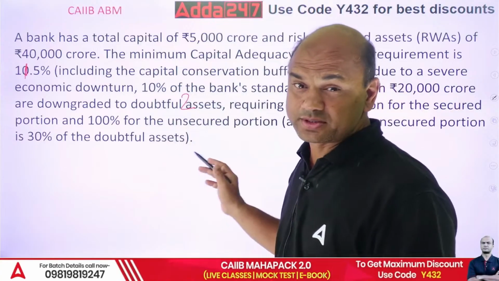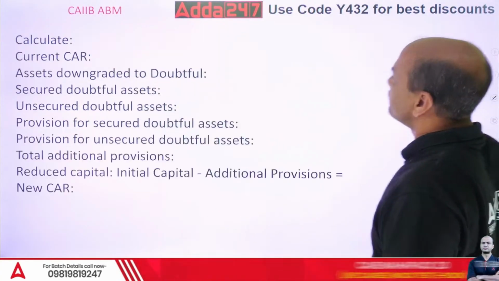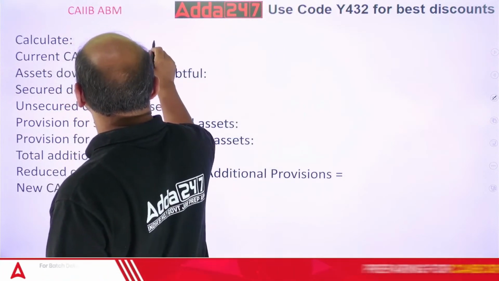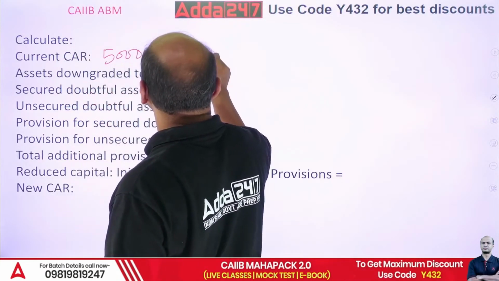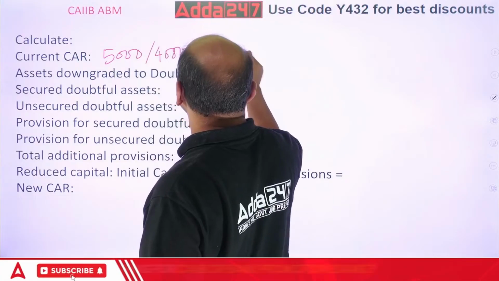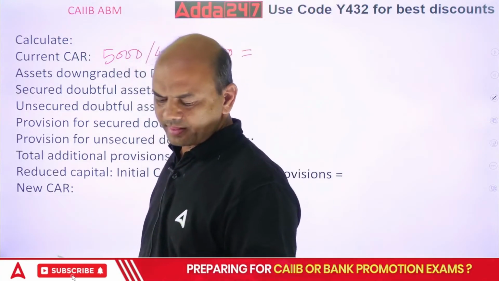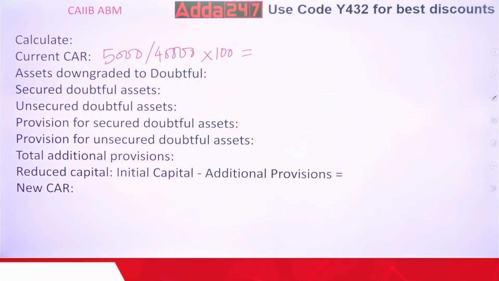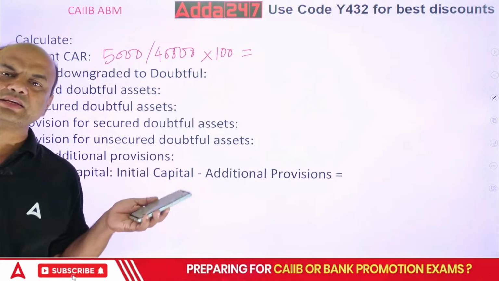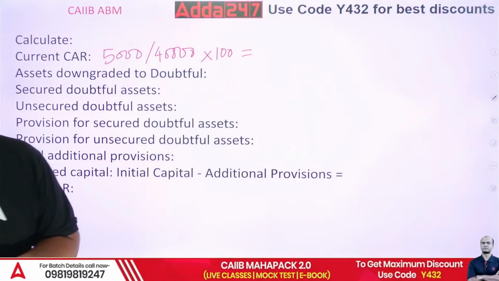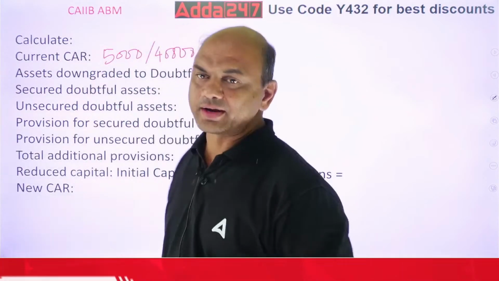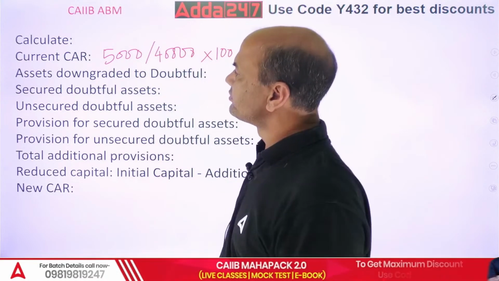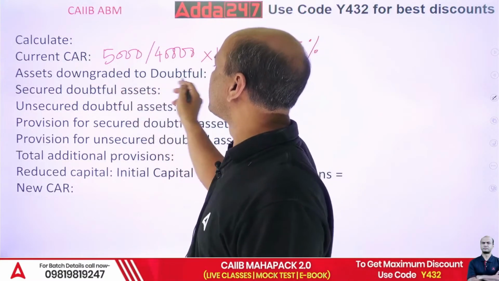Everyone do it, we'll do it fast now. 5,000 upon 40,000. Of course, into 100 you have to do it later. What is the answer? Everyone try this. 5,000 upon 40,000, that is 5 upon 40. Try it on the calculator, into 100. Are you getting it? 12.5%.